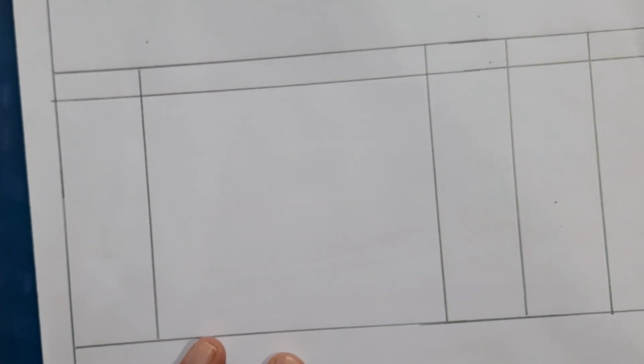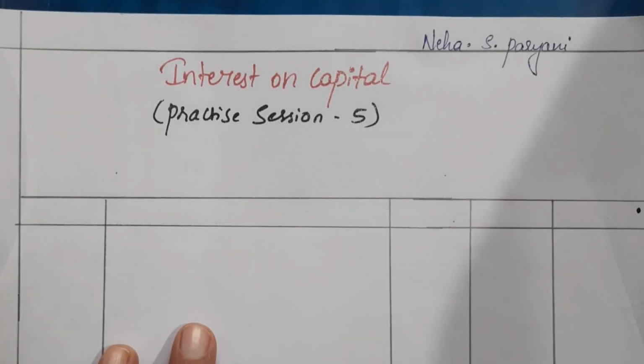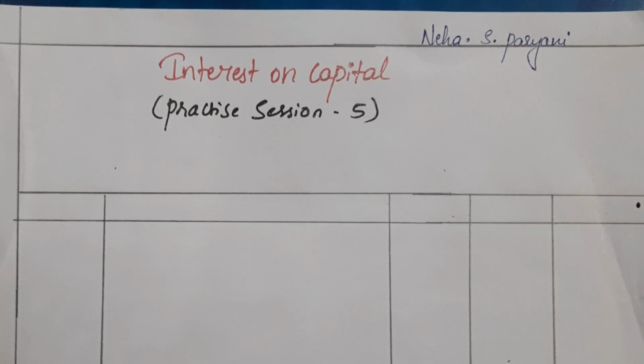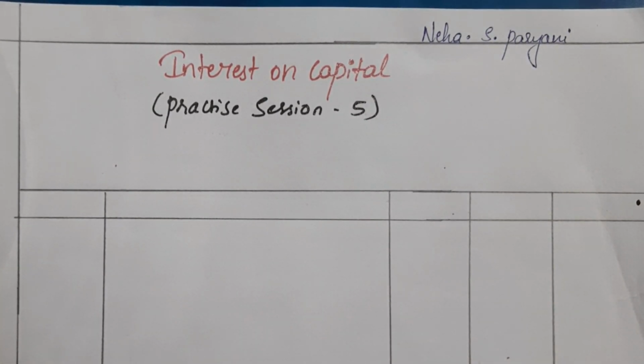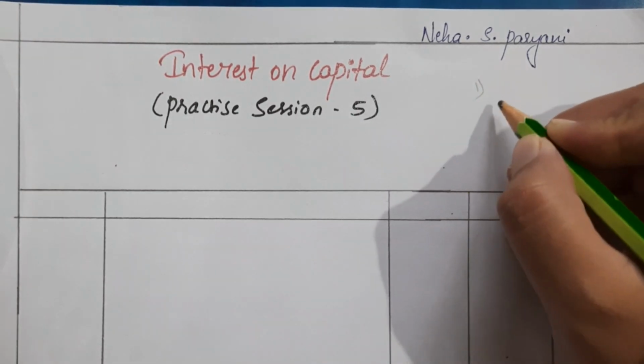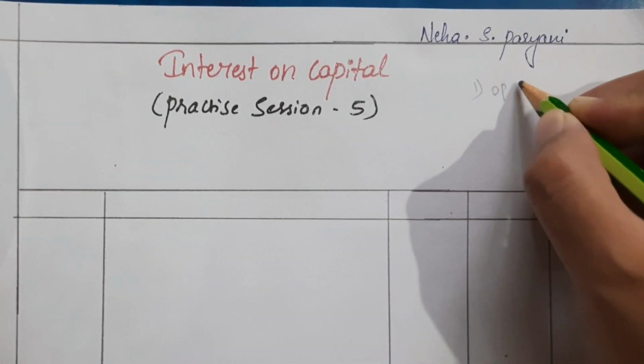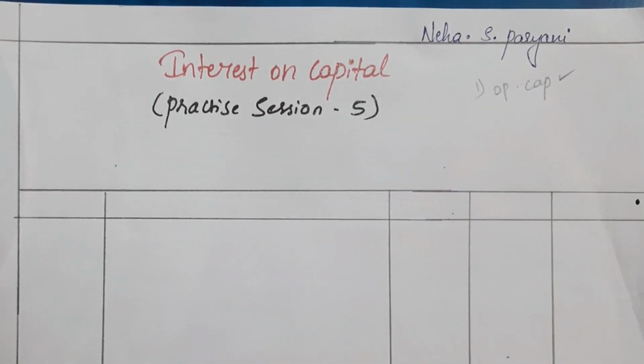Now we have to remember that in the question paper, basically two types of questions on interest on capital can be asked. The first type is where the opening capital is given in the question itself.